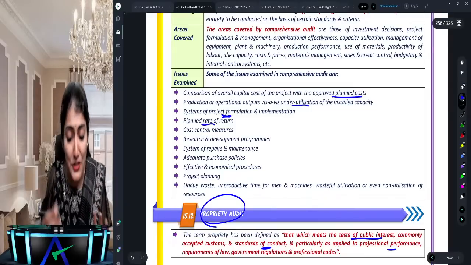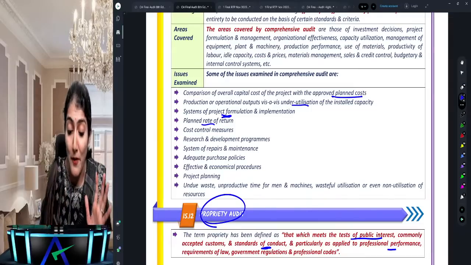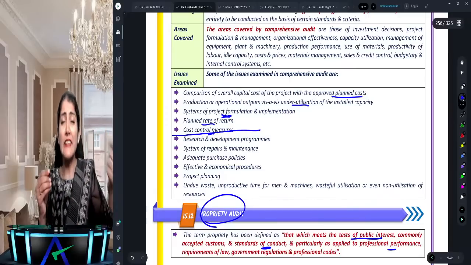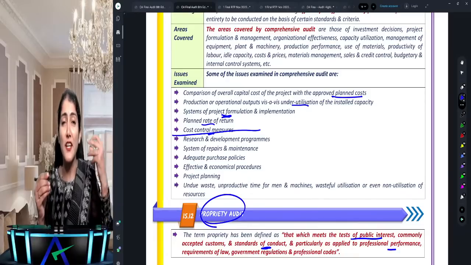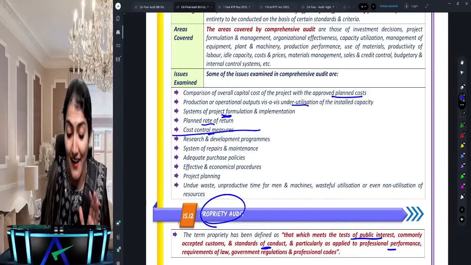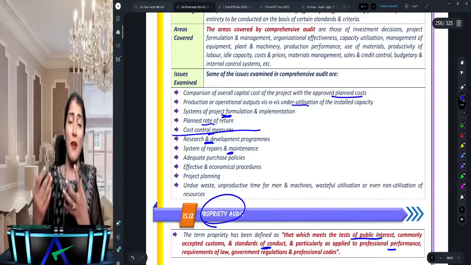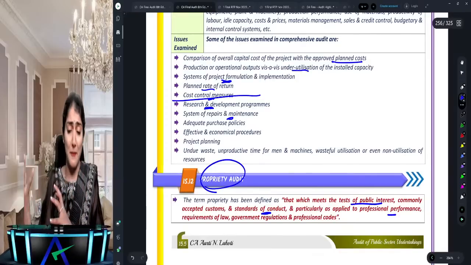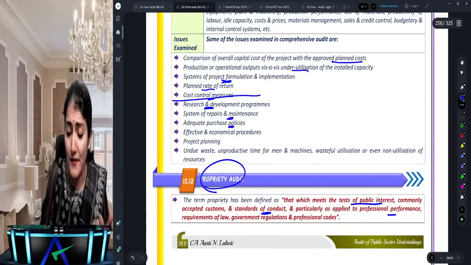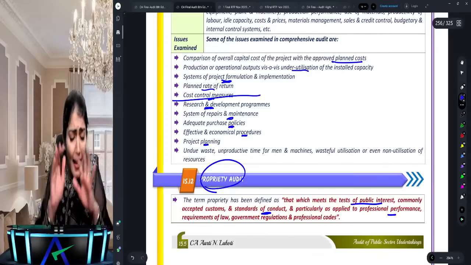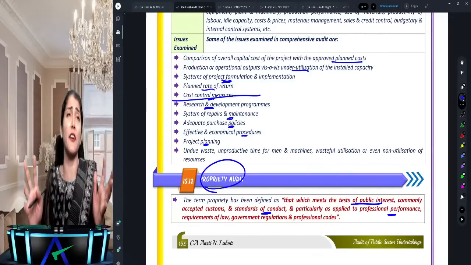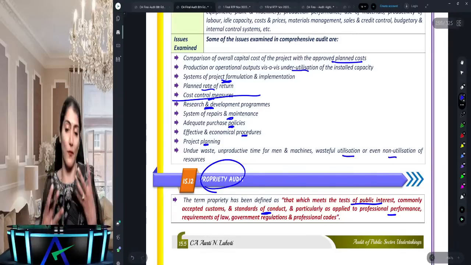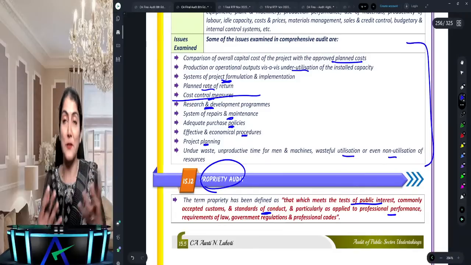Because the project formulation and implementation were not sound, there were no proper cost control measures, right? Then it says you have to back up, you have to be updated, with artificial intelligence, blockchain, cryptocurrency, not over here, but yes, there has to be R&D, research and development, and repairs and maintenance. Then proper purchase policy, proper procedures, proper planning, and avoid all undue wastage, unproductive time for men and machine, and even wasteful utilization or non-utilization of resources, right? You have to be a good story writer to write this answer.